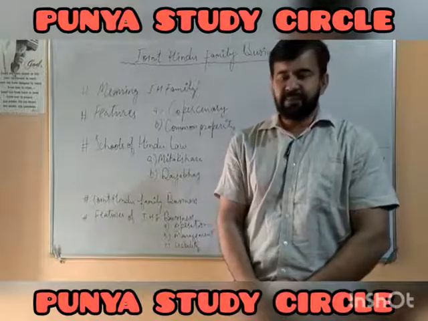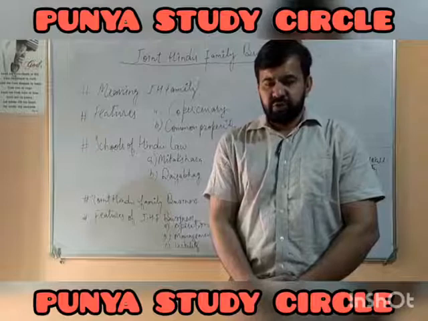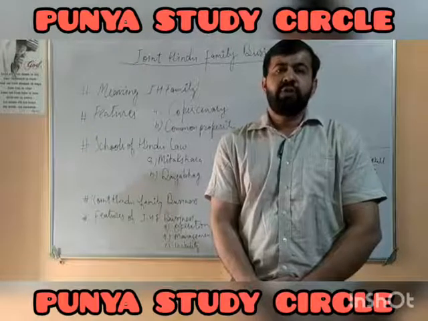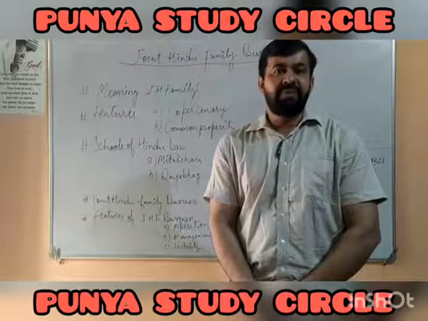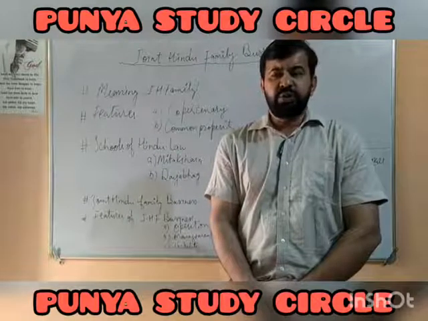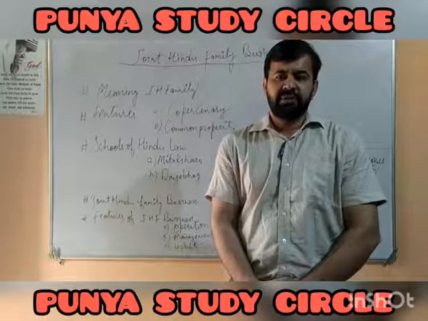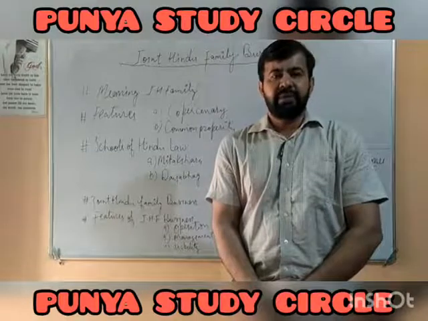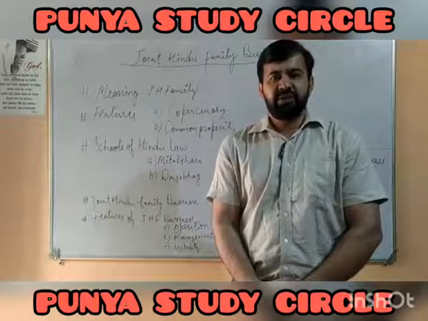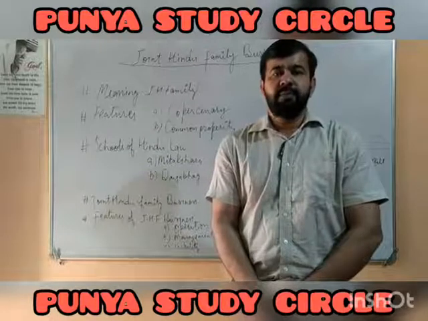Joint Hindu Family Business. Starting with the Joint Hindu Family, it refers to the members of undivided Hindu families who are descendants of the same ancestors. In this we include unmarried daughters and wife besides the male members. In order to be called an undivided joint Hindu family, it must have two features. The first one is called co-parcenary and the second one is called common property.